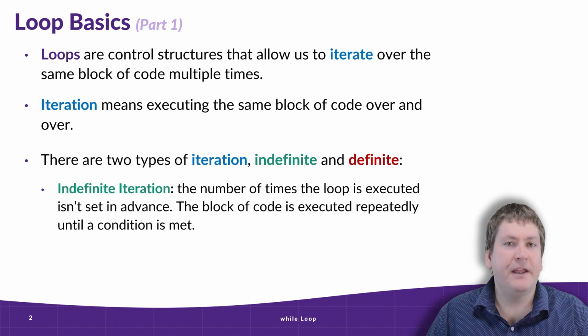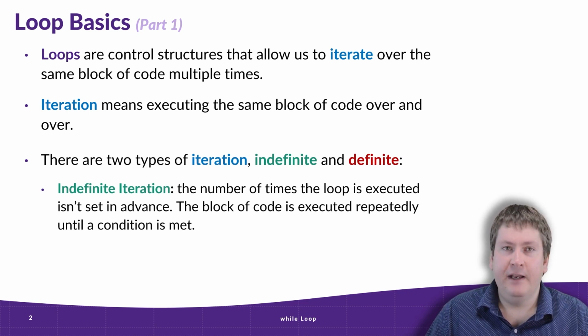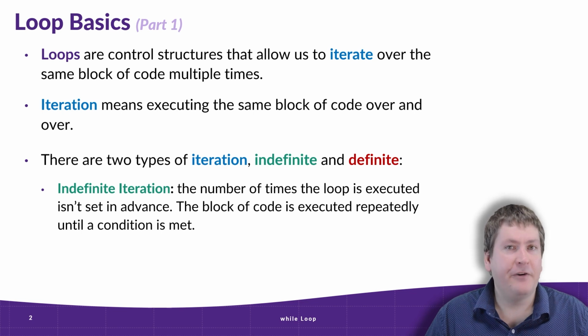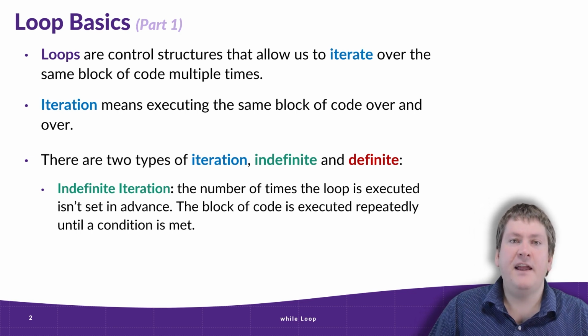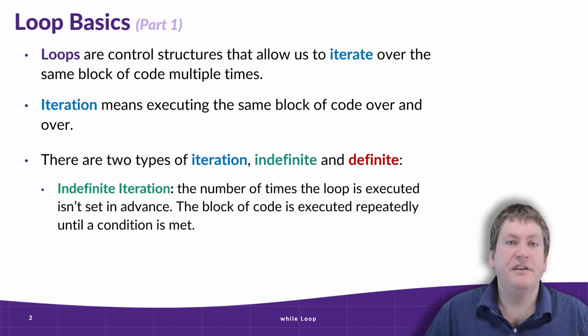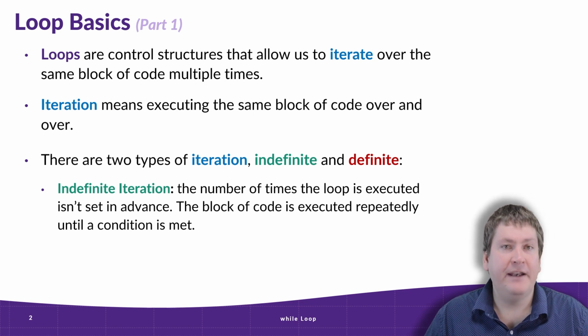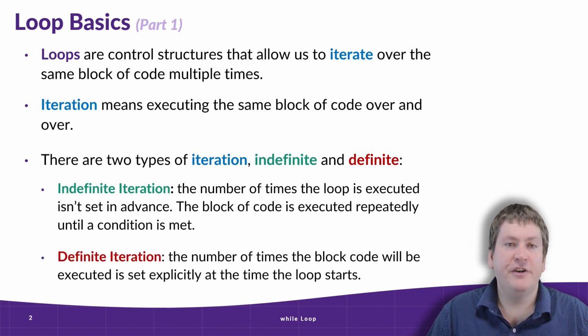So there's two types of iteration in most programming. There's indefinite and definite. In indefinite iteration, the number of times a loop is executed, that is, the number of times the block of code is executed, isn't set in advance. Instead, we keep running the block of code until some set condition is met. In the other type of iteration, that is definite iteration, the number of times the block of code is going to be executed or repeated is set in advance explicitly.